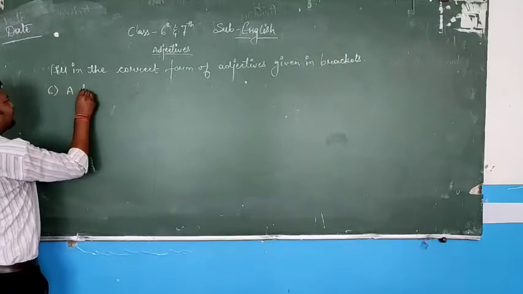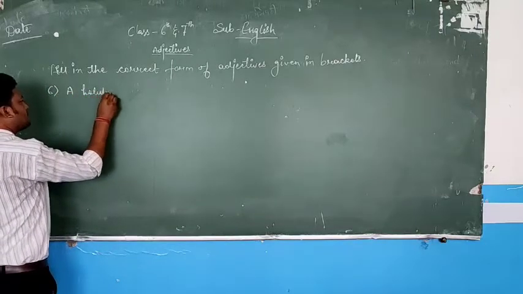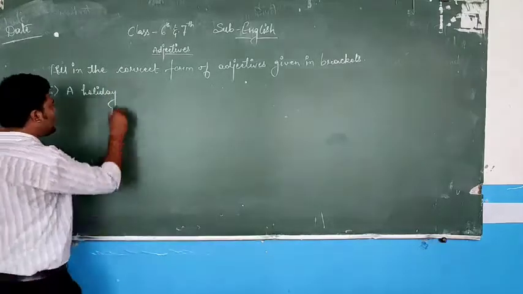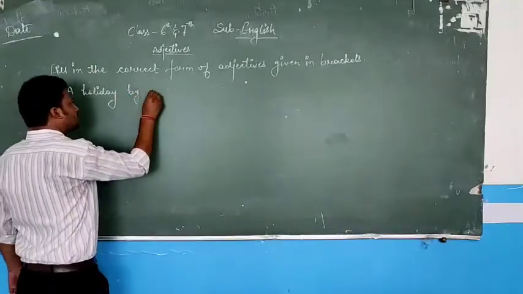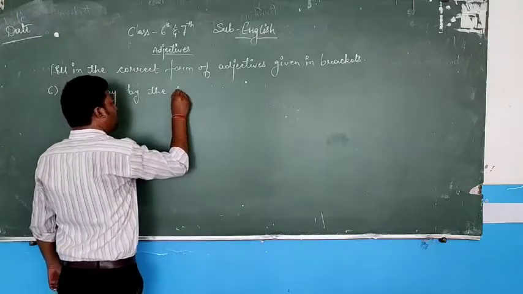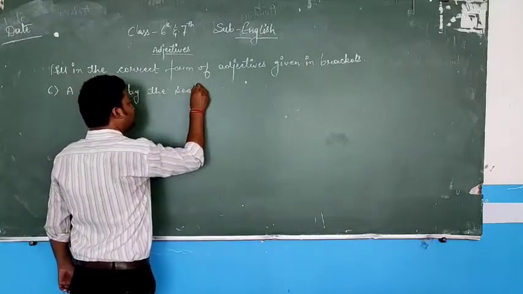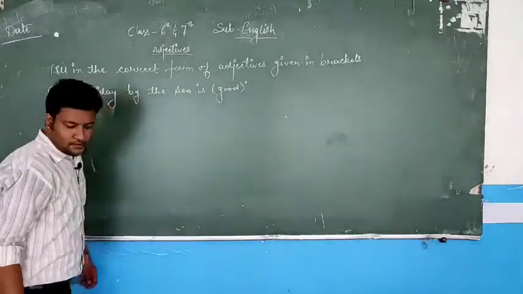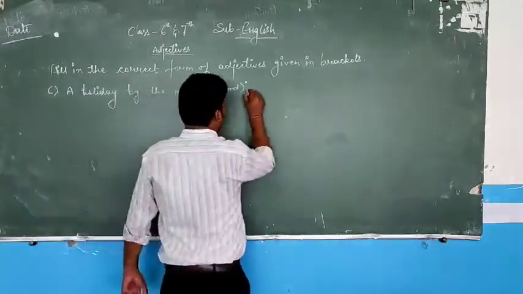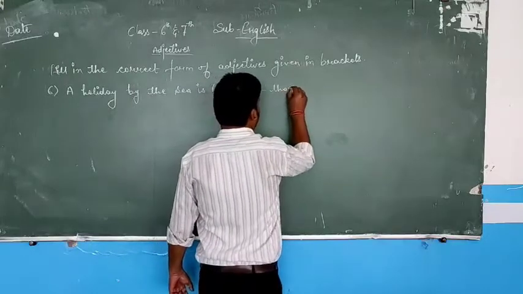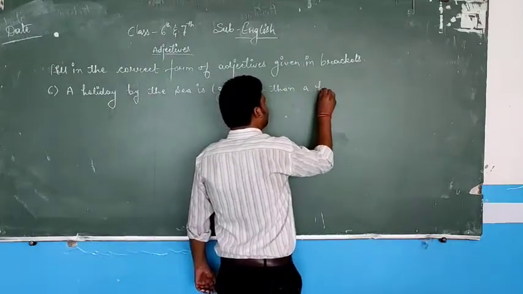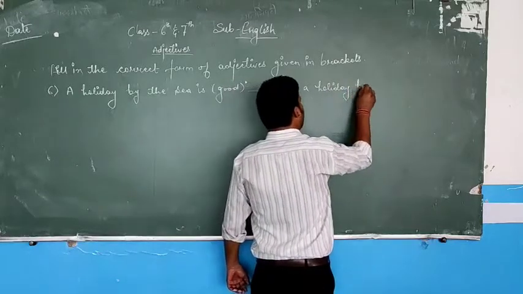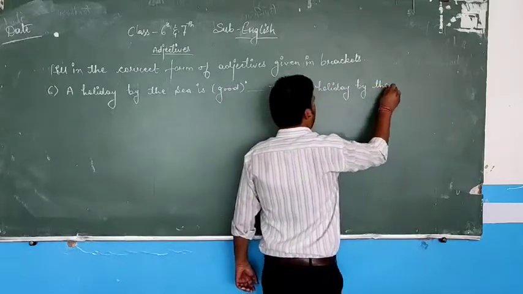The 6th one is: a holiday by the sea is good. Then a holiday by the mountains.